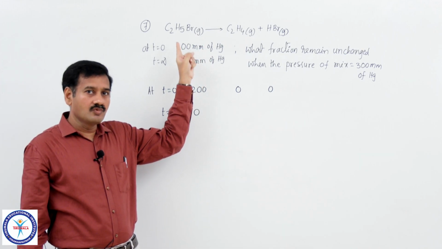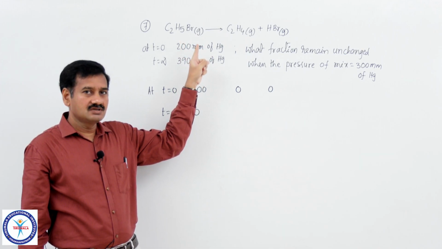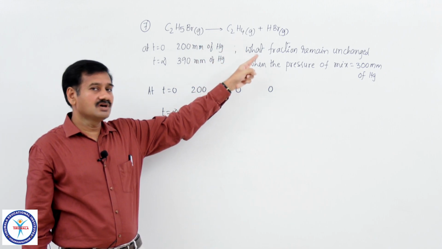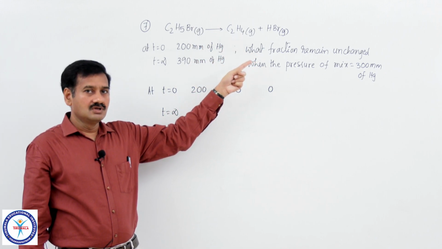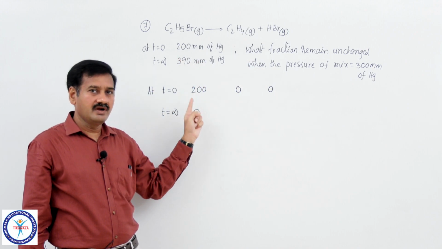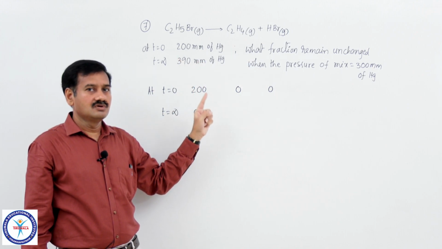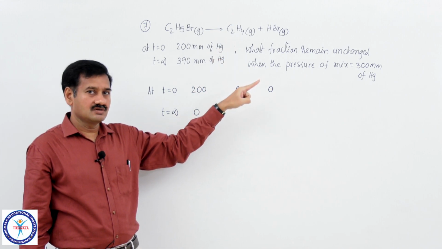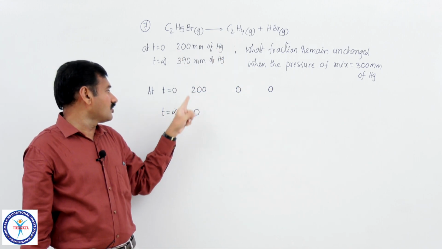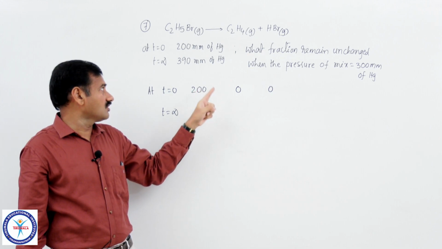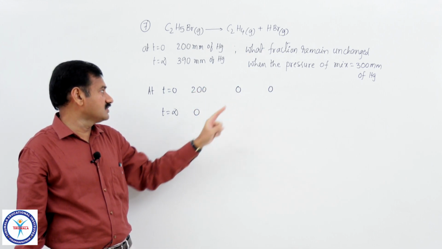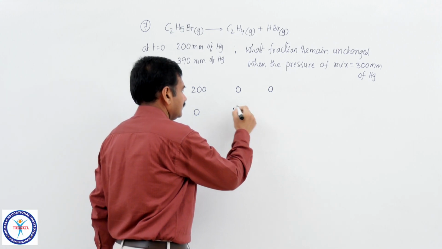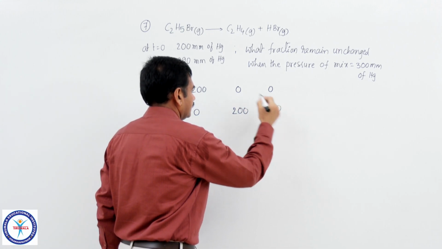Whatever may be the number of moles of ethyl bromide dissociated, the same number of moles of ethene and HBr are formed. So, the drop in pressure of ethyl bromide is equal to the pressure developed due to the formation of ethene and HBr. Drop in pressure of ethyl bromide is 200. So, the pressure of ethene developed as well as HBr developed must be equal to 200 millimeters of mercury each.